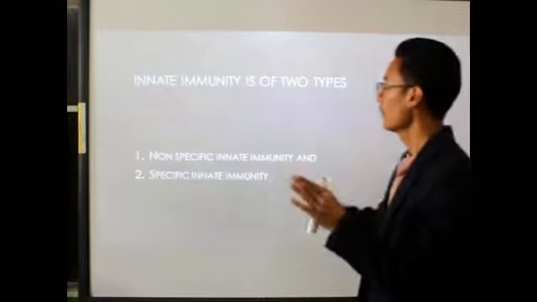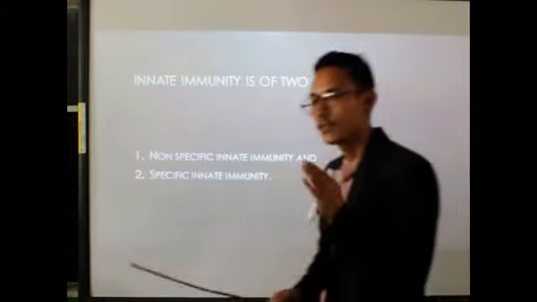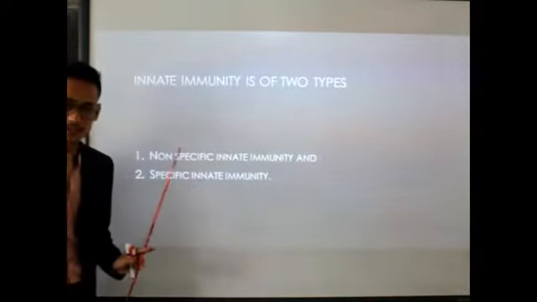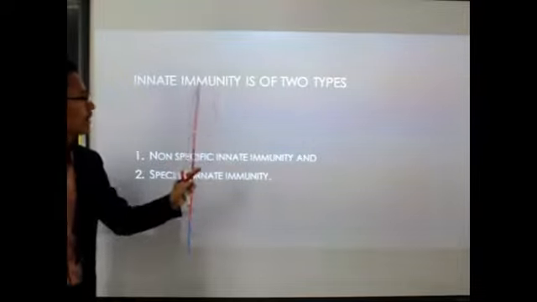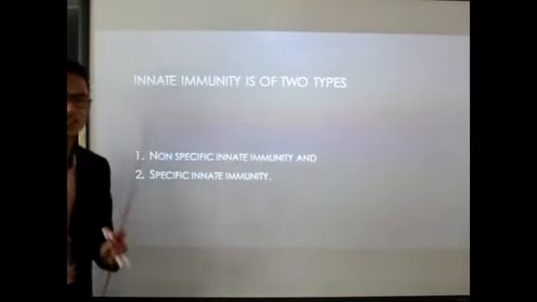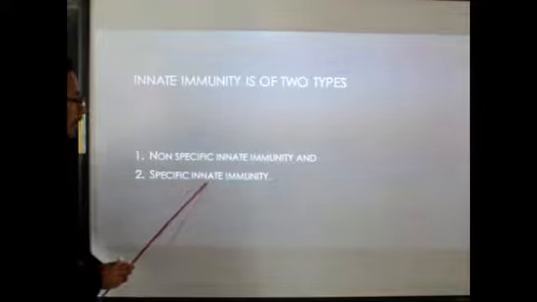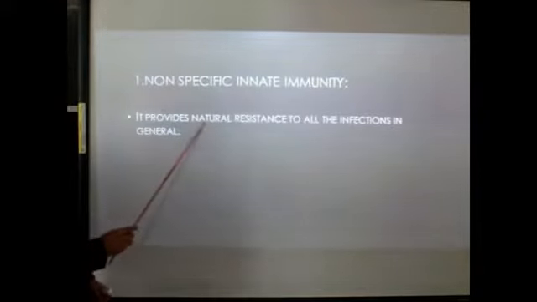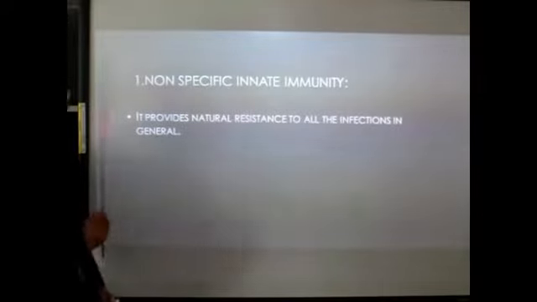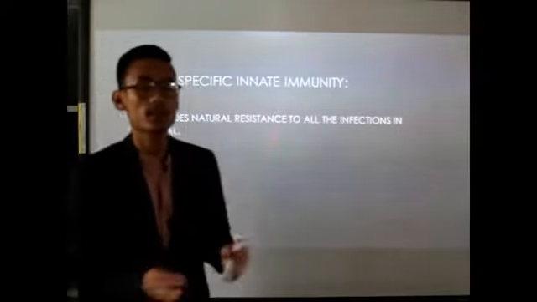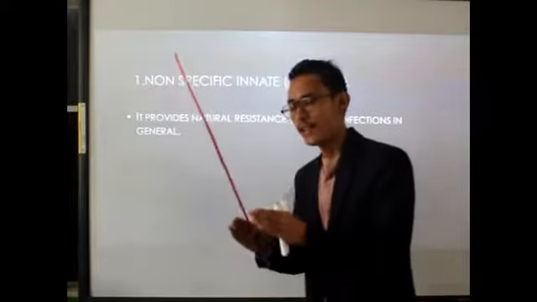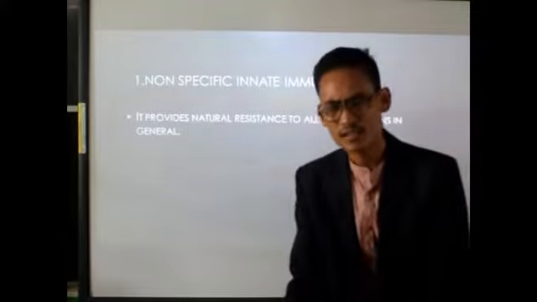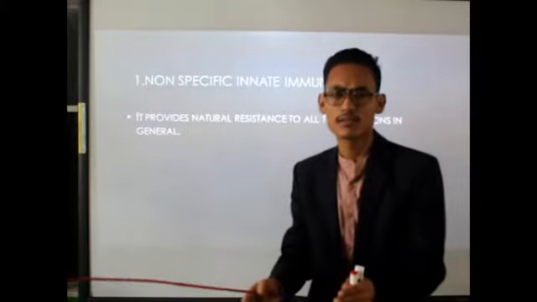There are two types of innate immunity: non-specific innate immunity and specific innate immunity. Now, what is non-specific innate immunity? It provides natural resistance to all infections in general. Non-specific immunity is not particular. It provides immunity against all types of foreign substances, all types of infections in general.